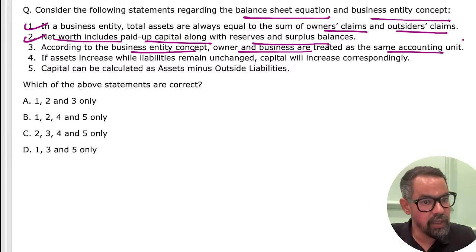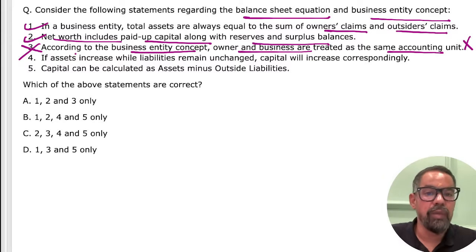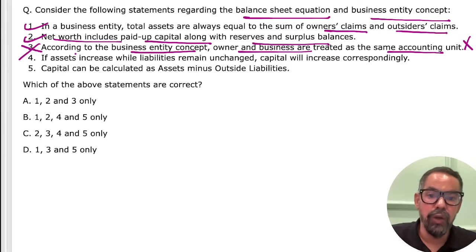The third one: according to the business entity concept, owner and business are treated as the same. No. Yesterday also we talked about this. The business is a separate economic unit which is created by law. Money contributed by the owner is a liability on the business.